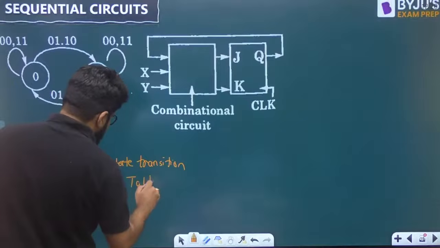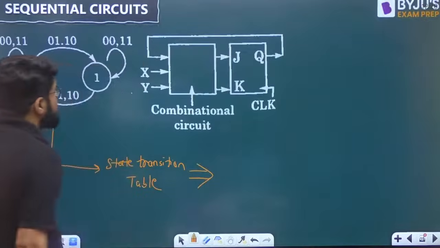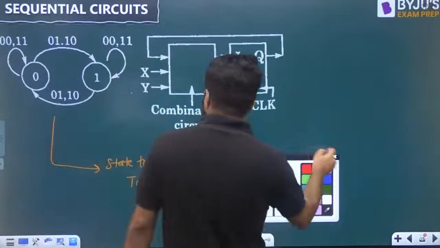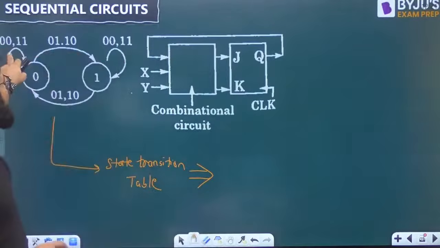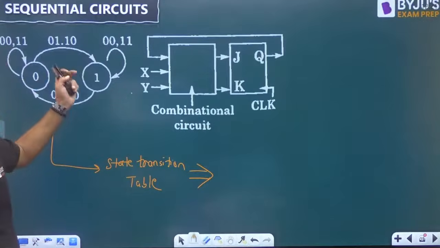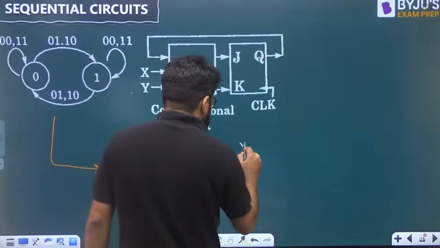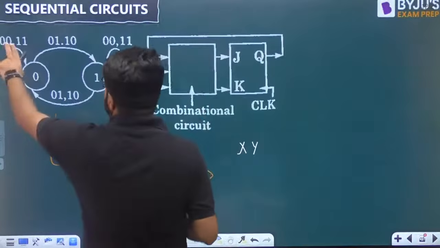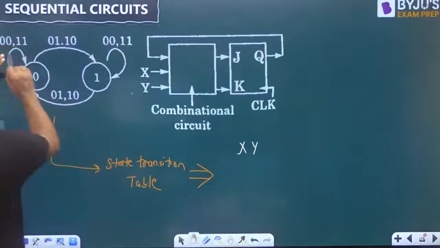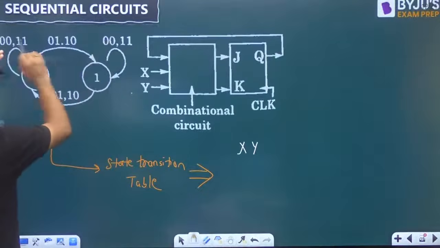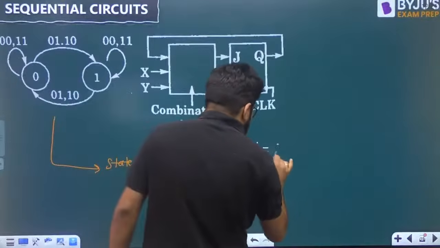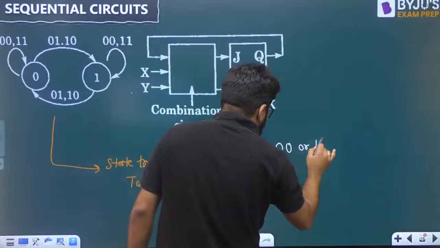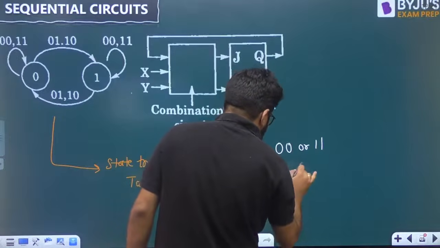From the state transition diagram, let us make the state transition table. The values written on the arrows are the inputs, XY. If XY is 0,0 or 1,1, you remain in the same state. Let's write it down: if XY is 0,0 or 1,1, Q plus is equal to Q.